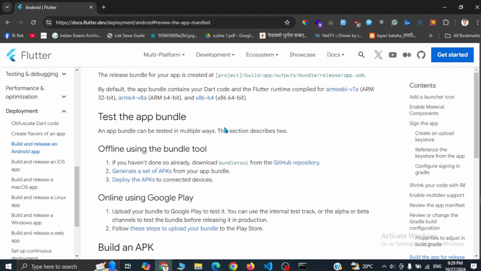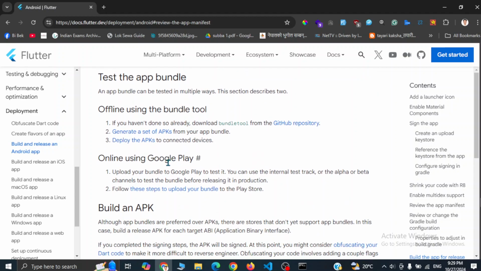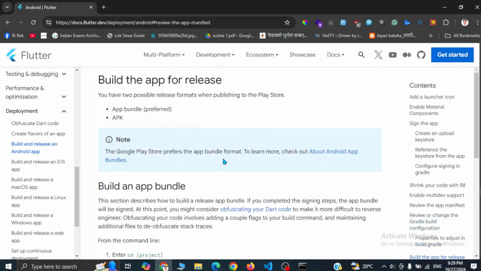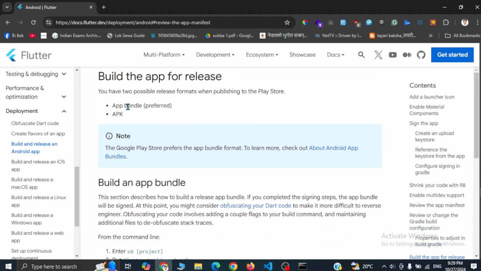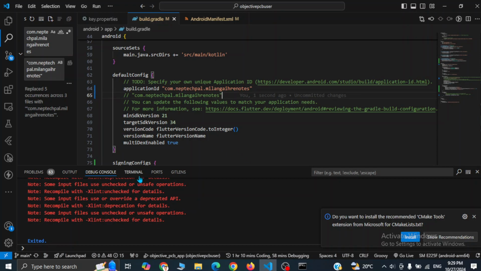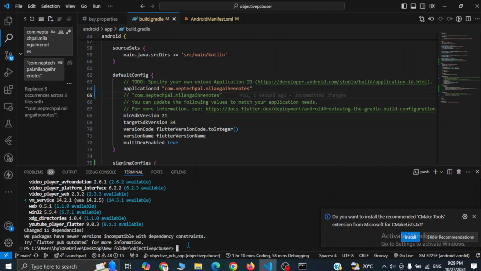And now for online testing the app bundle, we can use Google Play. Okay, so this is not an important part. Now I guess we can build the app bundle, and it is compulsory to upload app bundle in Play Store. Okay, so we are going to generate the app bundle. So to generate a release app bundle, go to your terminal and run the command flutter build app bundle.